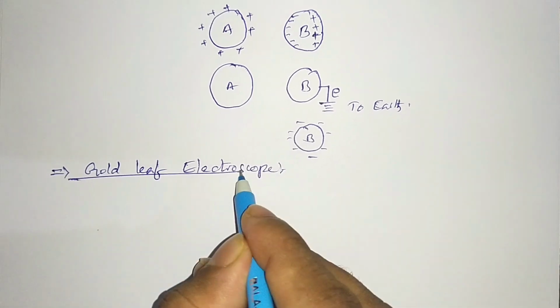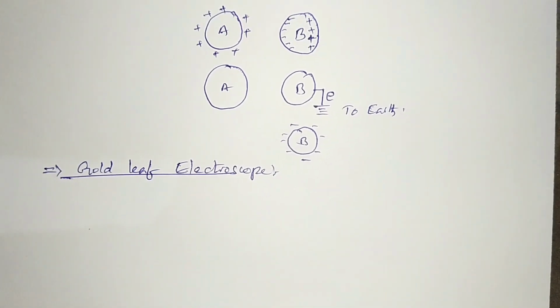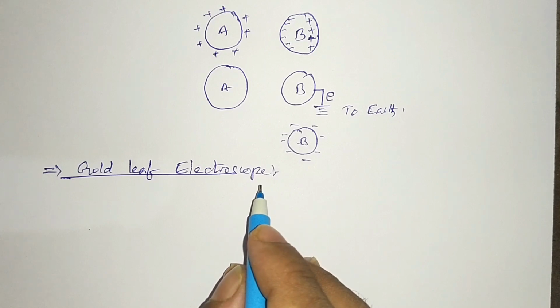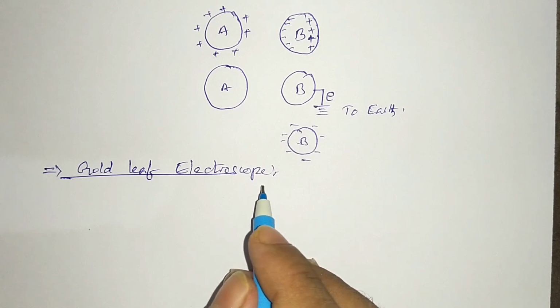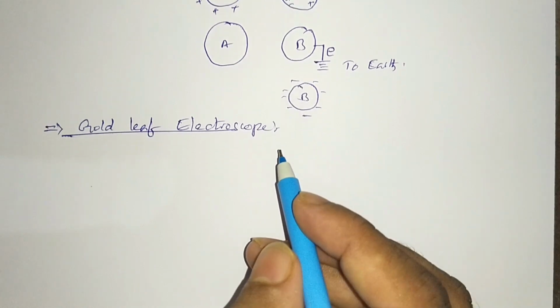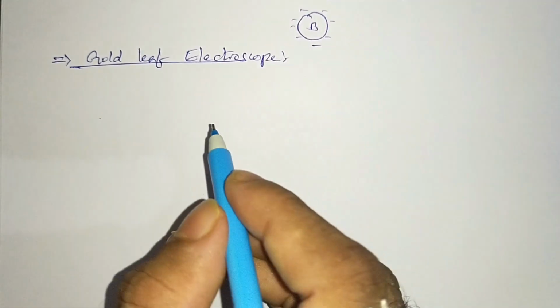By using this gold leaf electroscope, we can identify the type of charge on the body, whether the body is a positively charged body or a negatively charged body. So how does it look? The structure of the gold leaf electroscope is in this way.